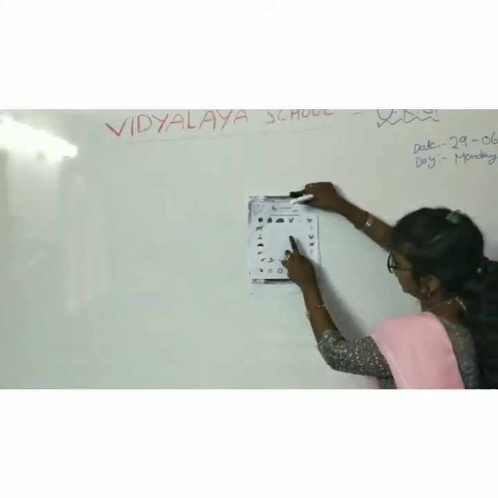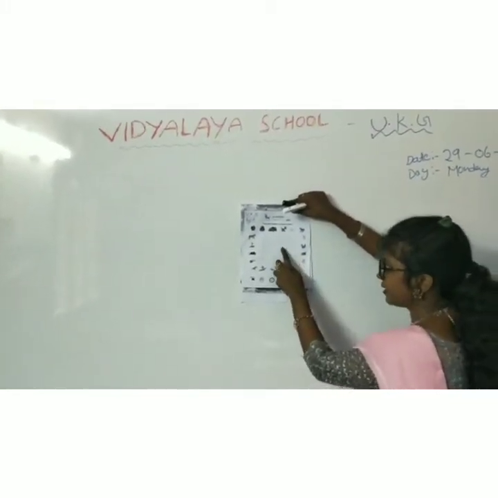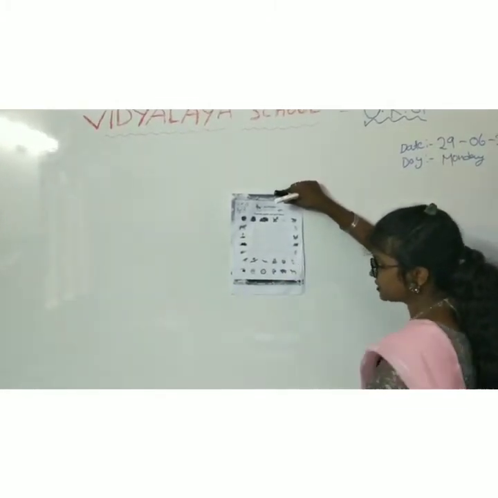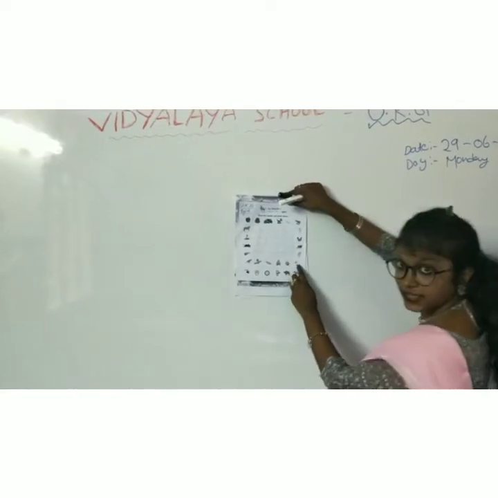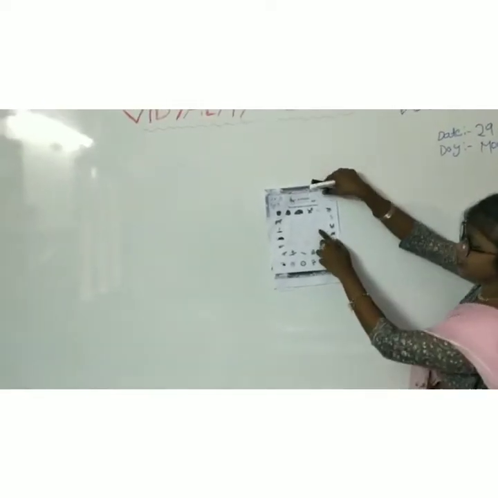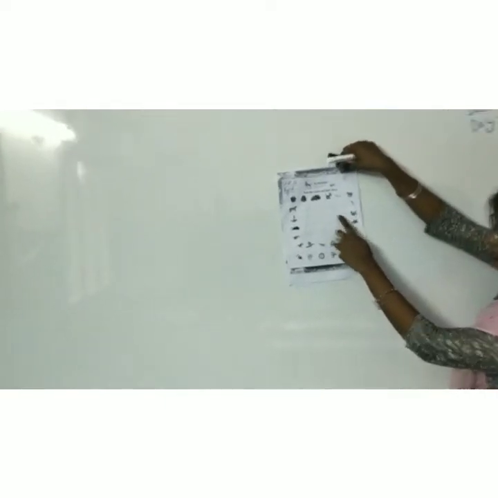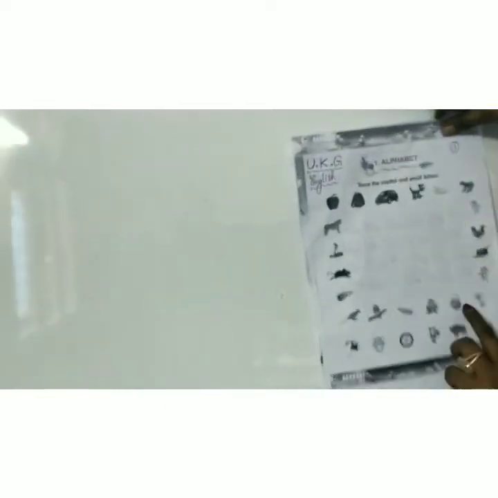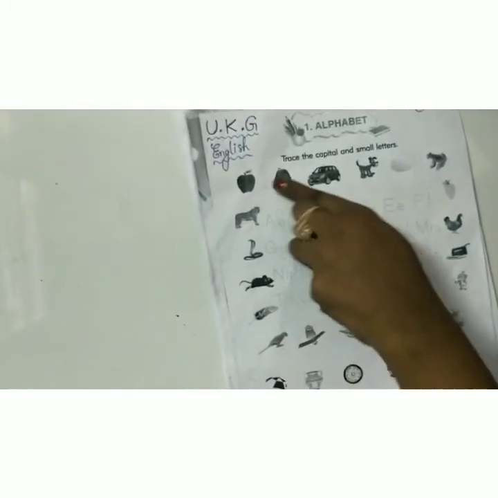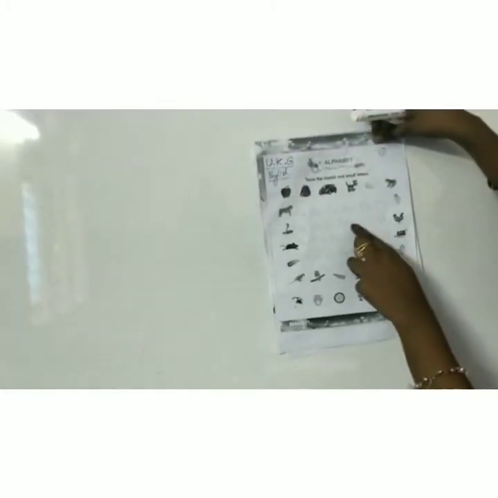What is this, children? Capital K and small k. This letter. So you have to round the kite. Where is the kite here? Here. Kite. So you have to round the kite. And what is this, children? Letter L. L for lock. We have to underline the lock. See, here these figures are coming. You have to observe. Kite, lock, K, L, like this.